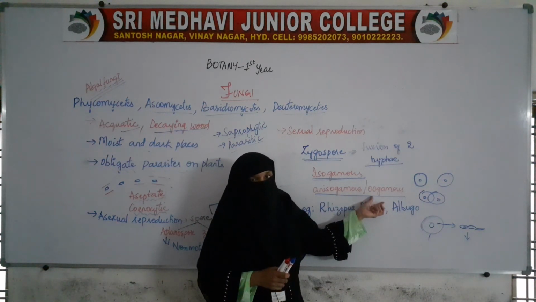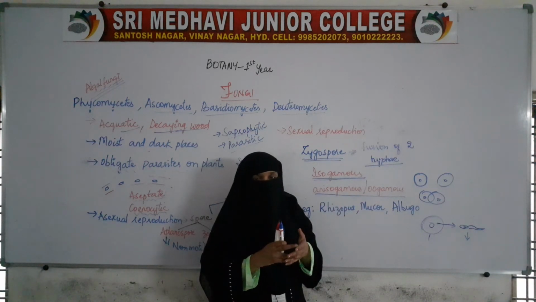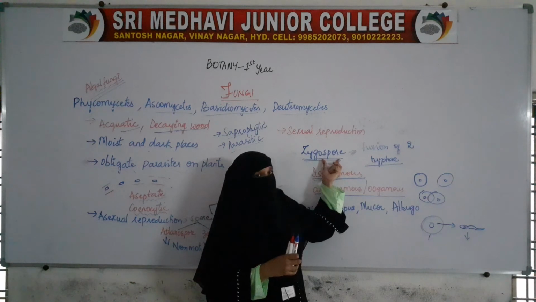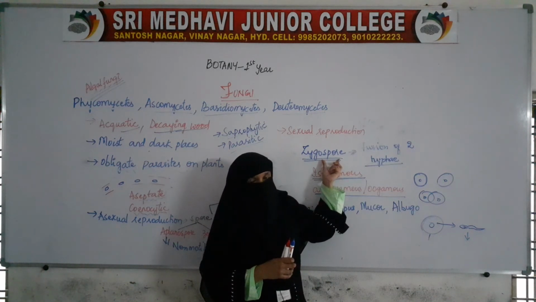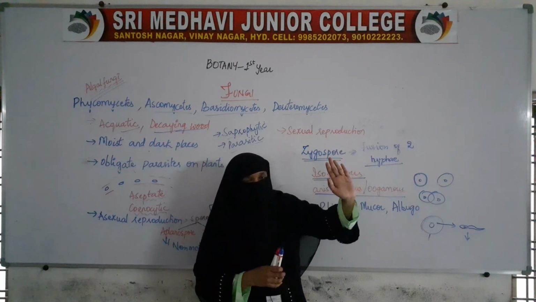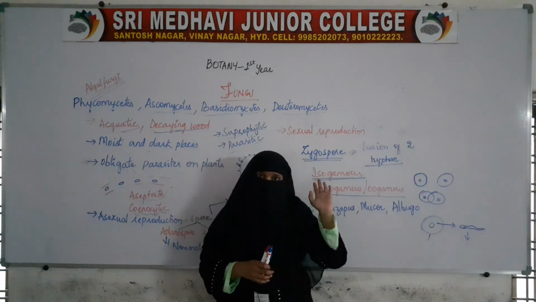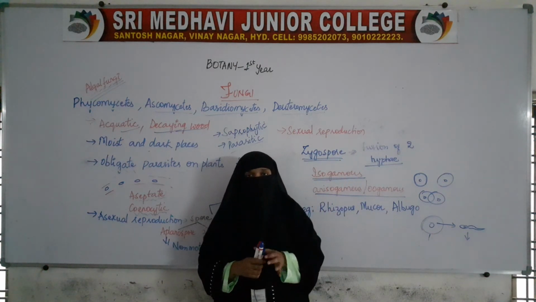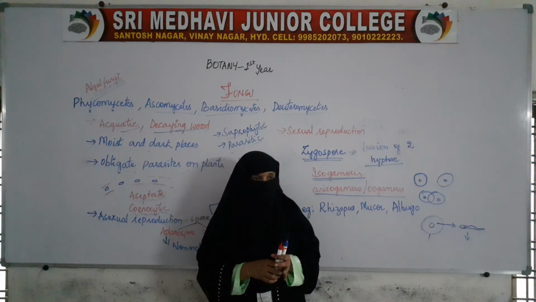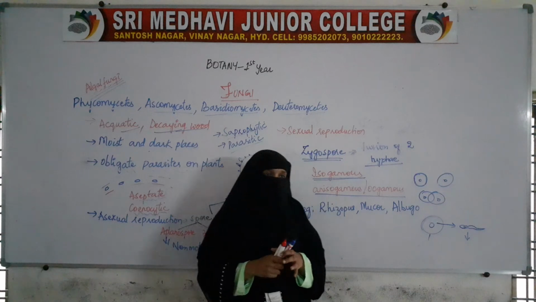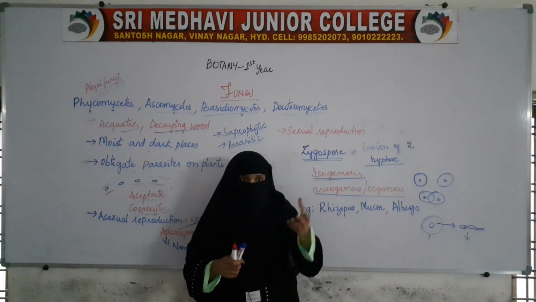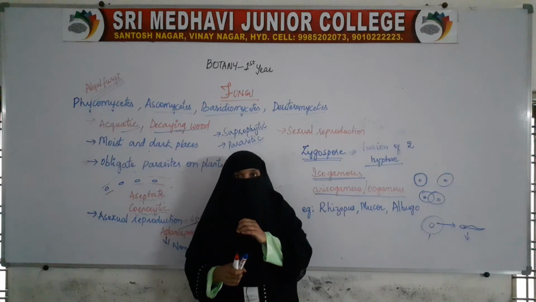These gametes fuse together and form zygospore, and the zygospore undergoes many changes and gives rise to individual fungi. When they fall on the ground, they take nutrients from the ground and grow into individual fungi.